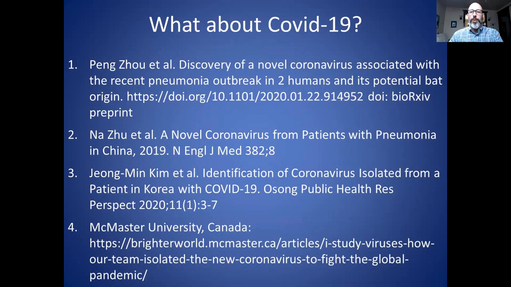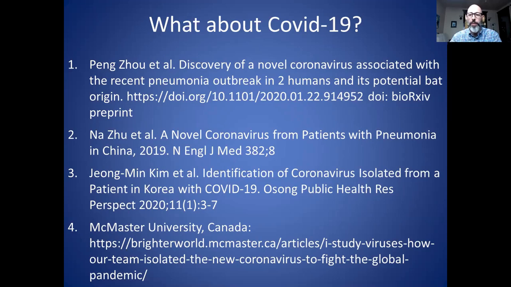So I thought I would look at some of these Rivers criteria for COVID-19, because this is the most relevant thing to what's going on now and what I've been mostly spending my time studying and talking about. And it would be very easy to apply these to the papers that have described COVID-19, which, by the way, is based on the original SARS coronavirus.